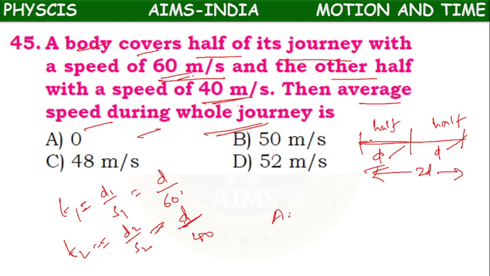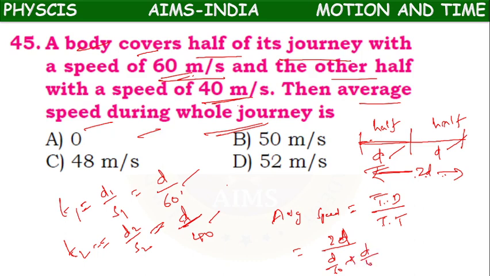So now what is the average speed? Total distance by total time. Total distance is d plus d, 2d. Total time is first time plus second time, means d by 60 plus d by 40.